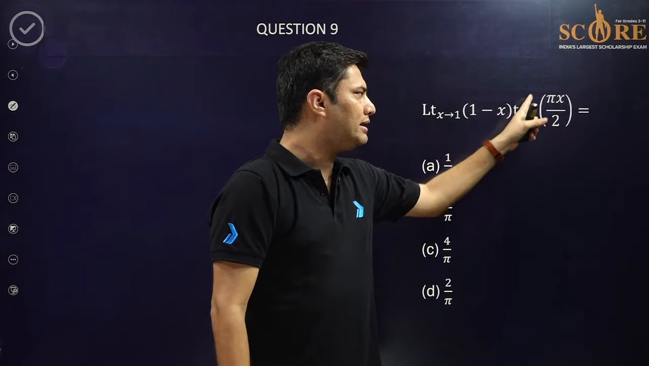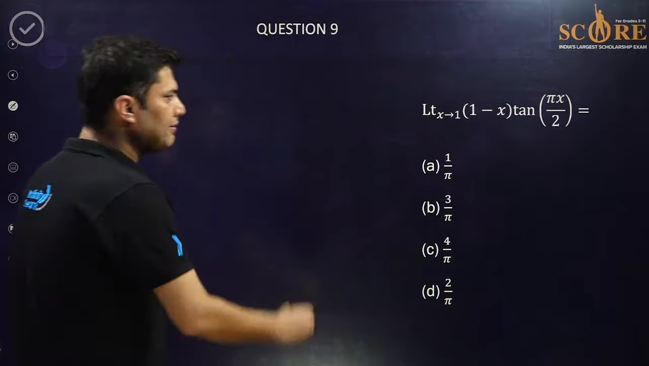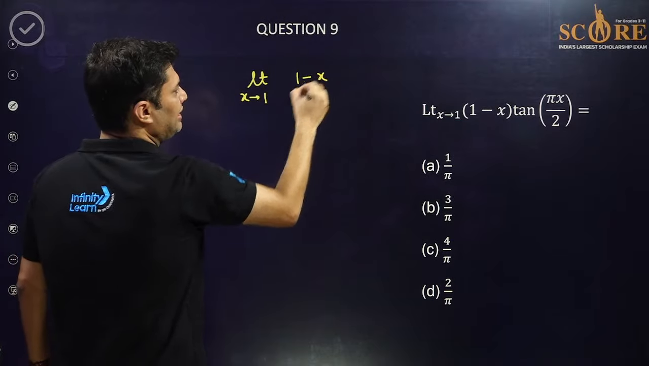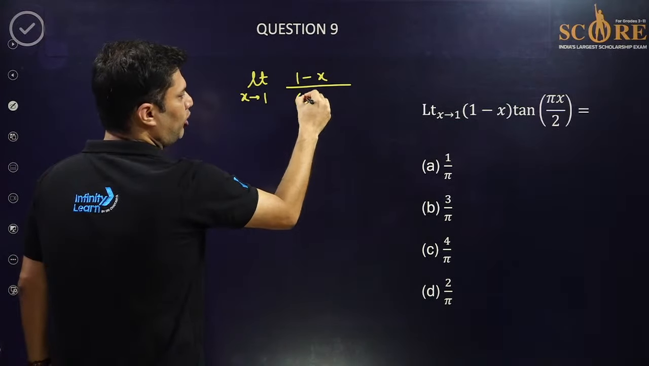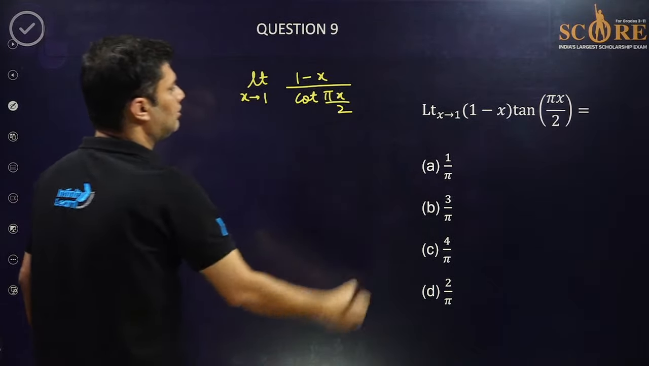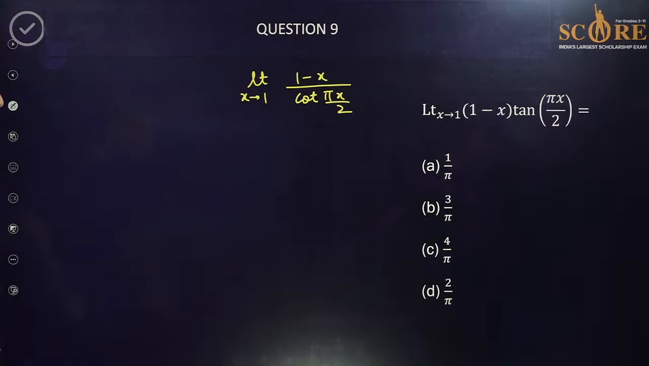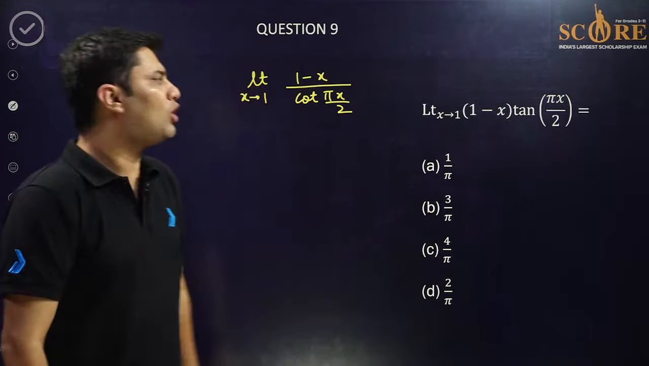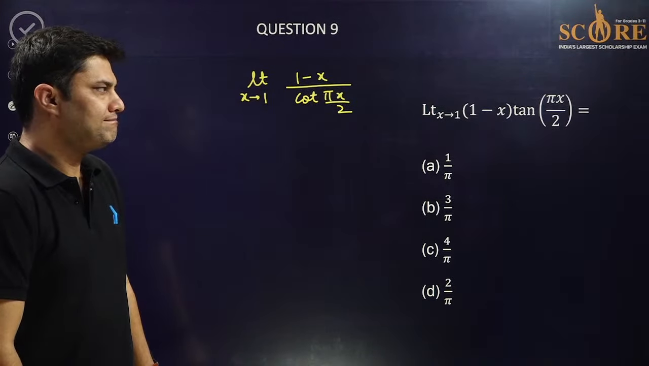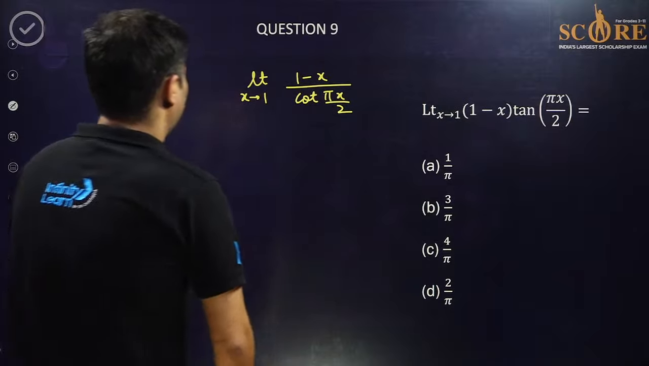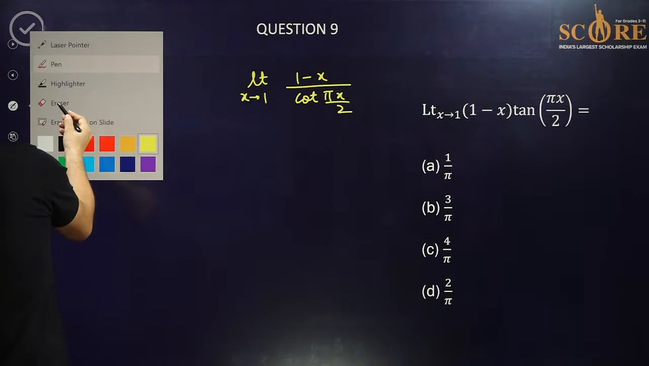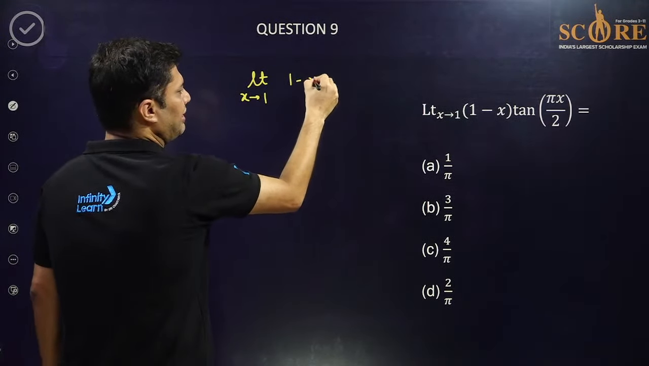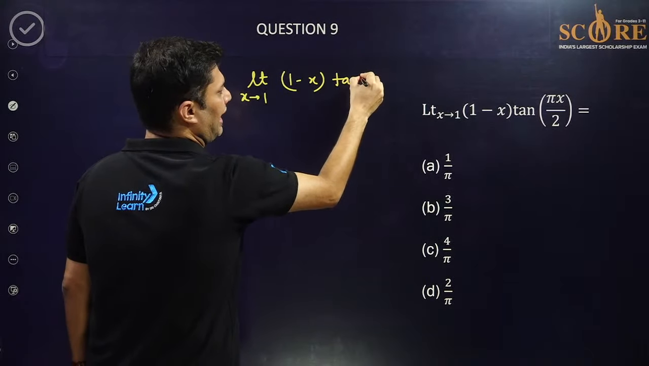You need to find the limit of (1 minus x) into tan pi x by 2, where x tends to 1. This is 1 minus x, and you can take this in the denominator as cot pi x by 2. Now how to solve this limit? I'll tell you the trick to solve this. This is 1 minus x into tan of pi x by 2.